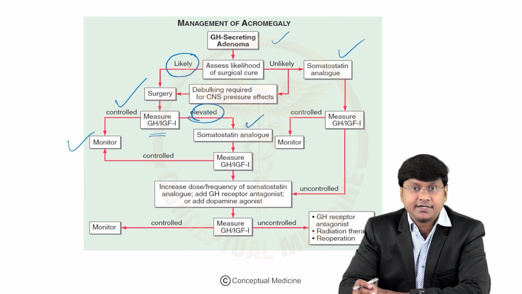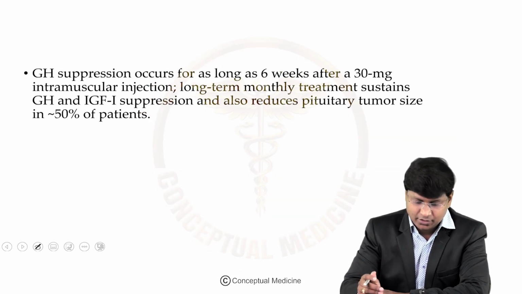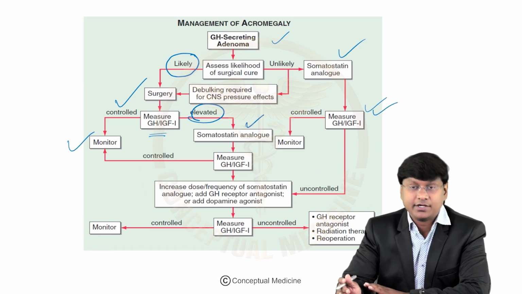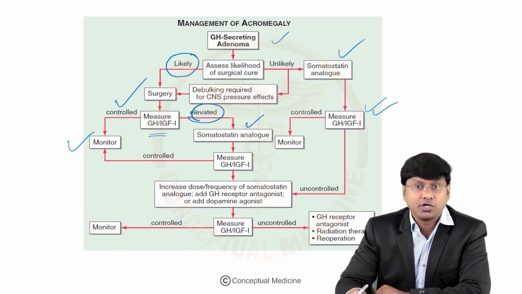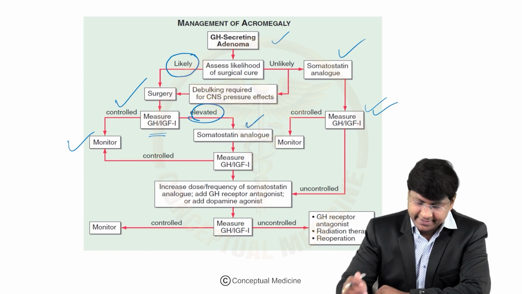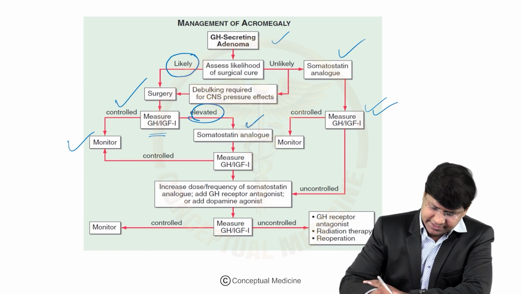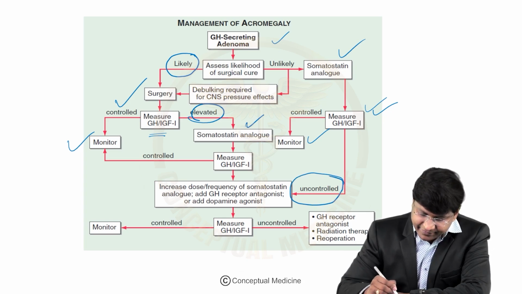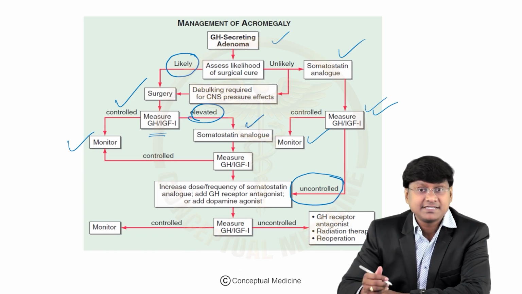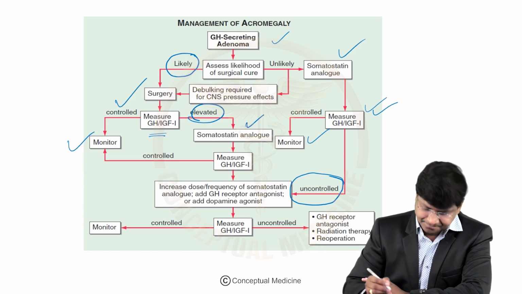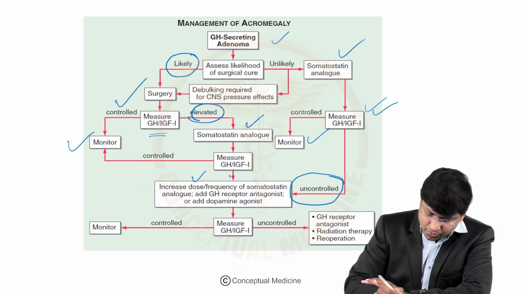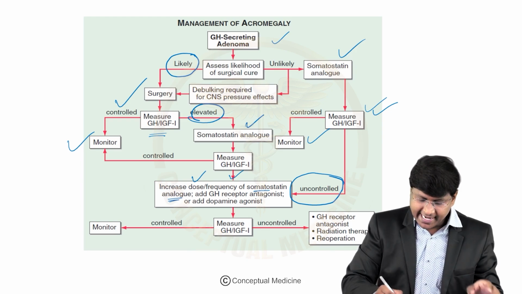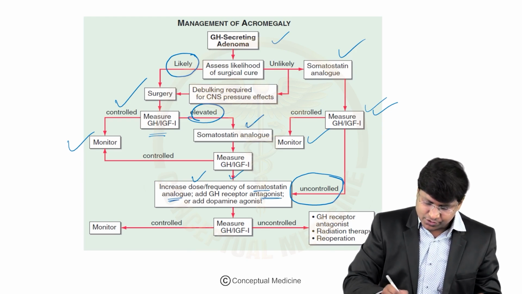Now, if the individual is unlikely to have a surgical cure, then you need to give the somatostatin analogs. After giving somatostatin analogs, please measure the growth hormone or the insulin-like growth factor 1 levels. If it is controlled, just monitor. And if the levels are still uncontrolled in spite of giving the somatostatin analogs, then increase the dose or the frequency of your somatostatin analogs, or you can add a growth hormone receptor antagonist or add a dopamine agonist.